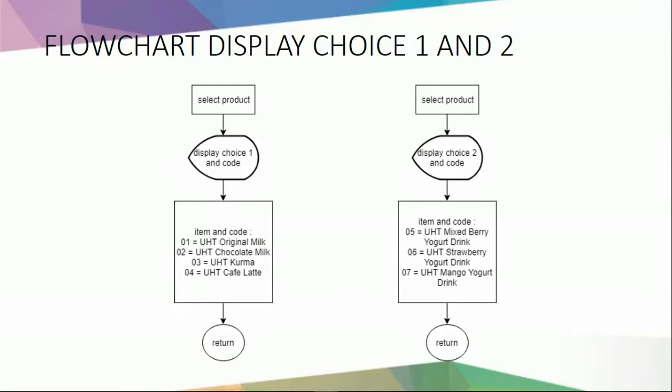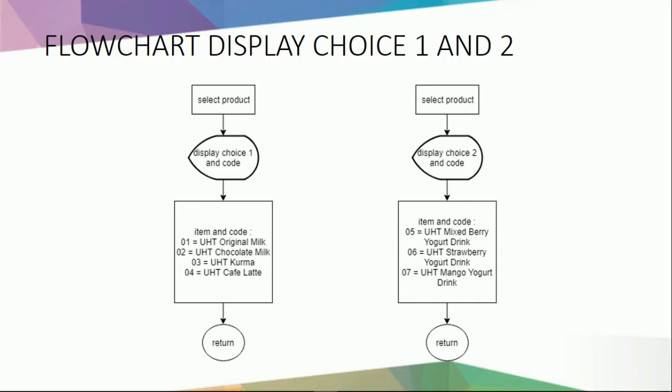So, this is the flowchart of choice 1 and choice 2. Here we have the display for choice 1 with its code. Here we have 01 for UHT original milk, 02 for UHT chocolate milk, 03 for UHT kurma, and 04 for UHT coffee latte.